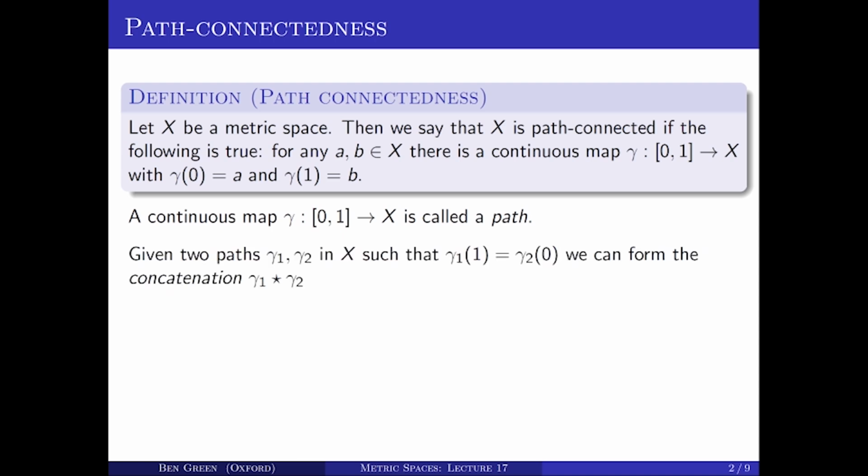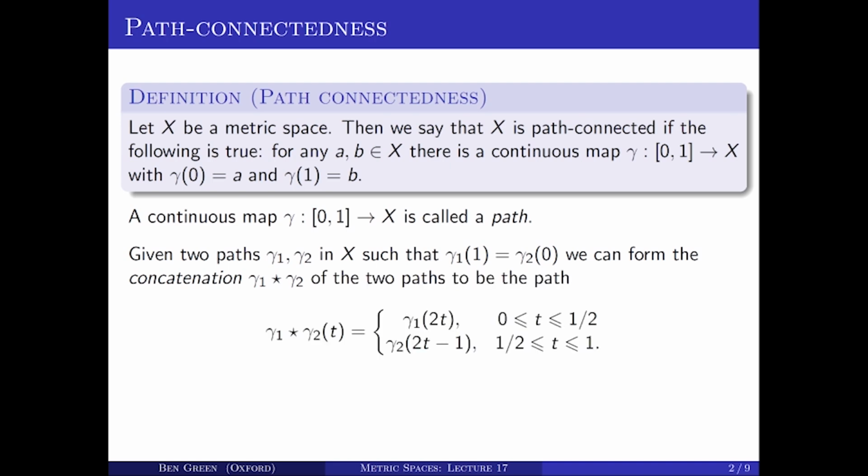Now, let's just make a few comments about paths in general. If you have two paths, gamma 1 and gamma 2 in X, and if the endpoint of gamma 1 is the start point of gamma 2, so if gamma 1 of 1 is equal to gamma 2 of 0, then you can concatenate those paths. So what this means is that you first follow gamma 1 and then you follow gamma 2, and that is also a path.